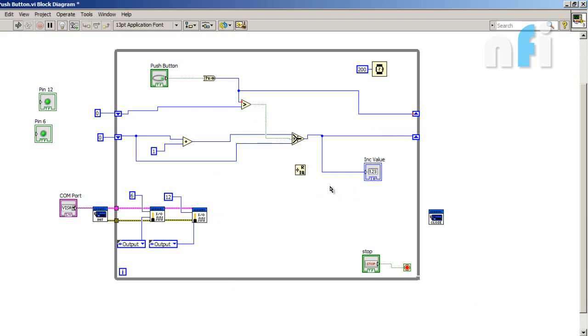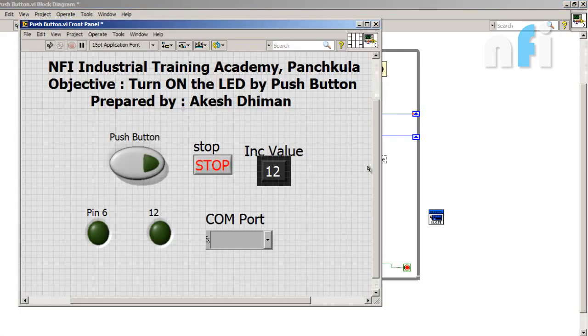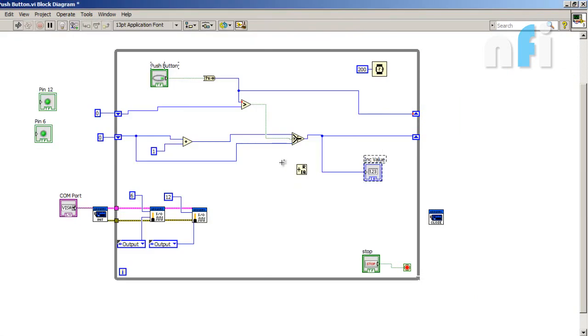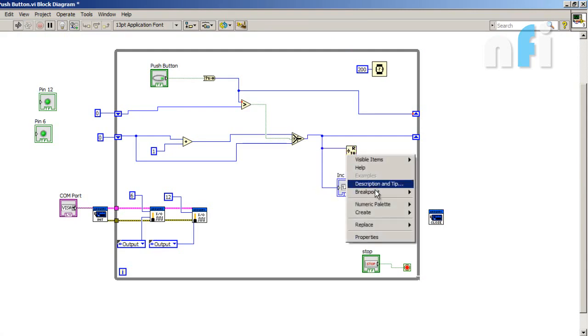Now what it will do, we will divide the incremental result by a constant 2 and it will return us remainder or quotient also, but we need here remainder, which will give only two values, 0 or 1.